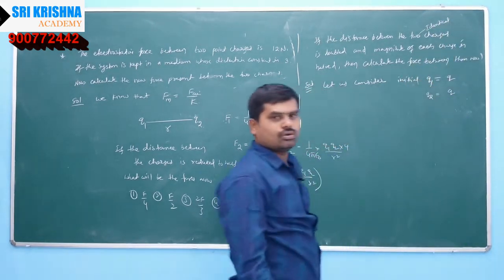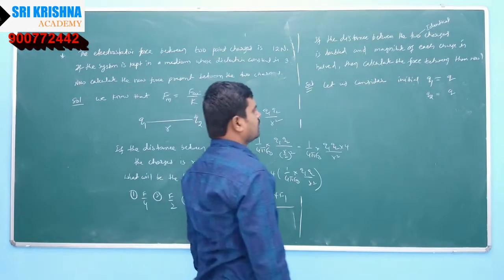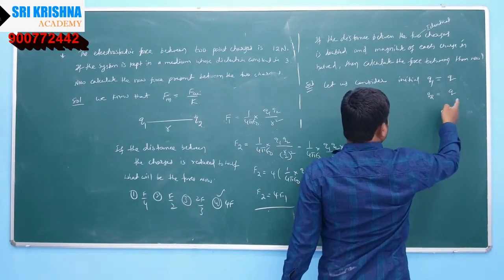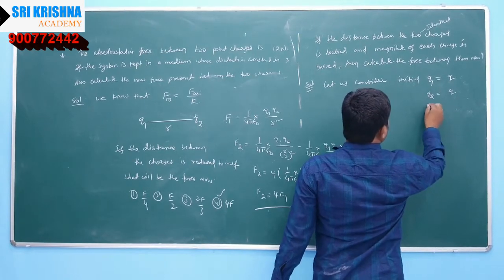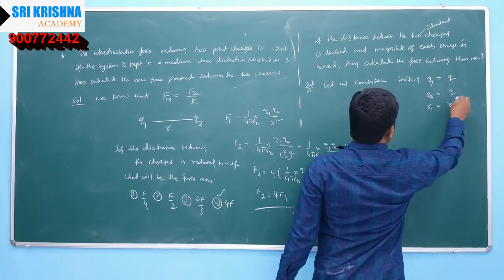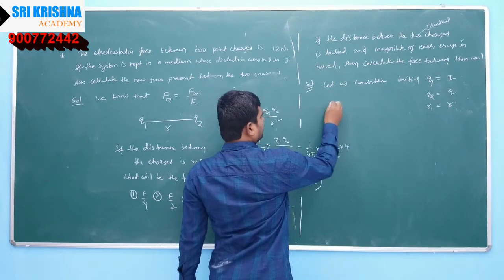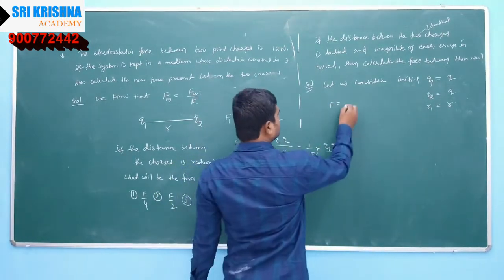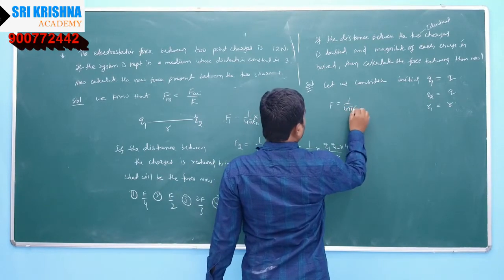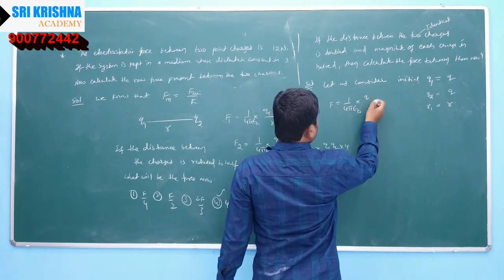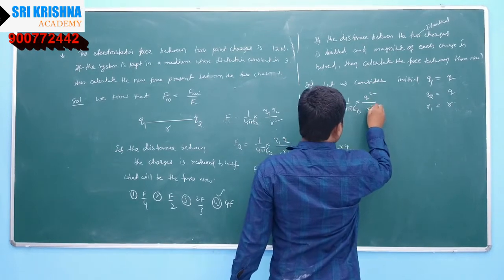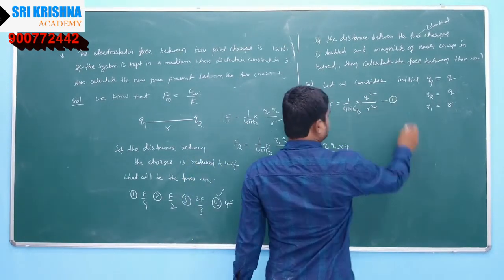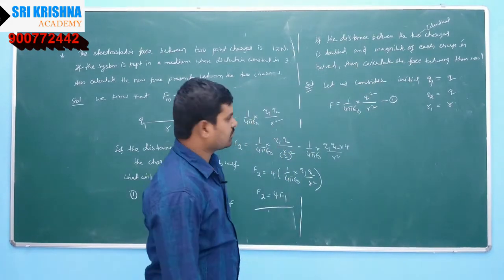Initially q1 is equal to q, q2 is equal to q, and distance r1 is equal to r. So calculate F according to Coulomb's inverse square law: F is equal to 1 by 4 pi epsilon naught q1 q2 by r square. Take this as the first equation, right?